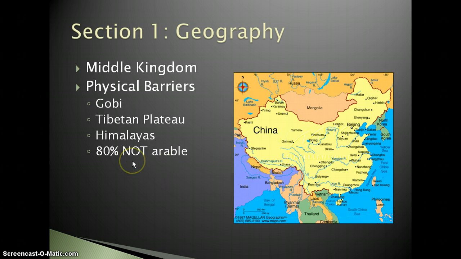The main thing to remember about the geography of China is that 80% of the land is not arable, which means you cannot farm on this land. There is no farming for most of it, 80% of it. That's 4 out of 5 acres, basically, which is mostly all this area. You think the desert, the plateau, etc., which means this area over here is the best farmland area and pretty much the only farmland area.